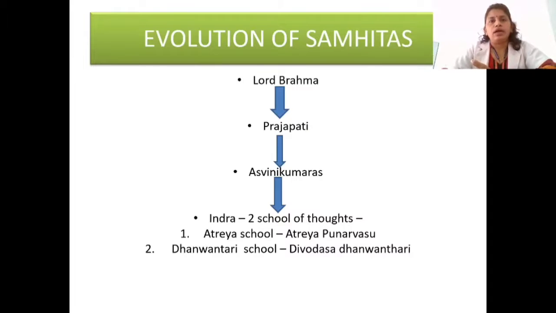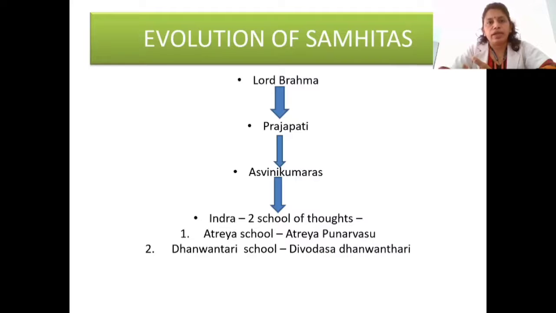From Lord Indra, two groups of disciples came, and accordingly two schools of thought arose. The first we call the Atreya school of Atreya Punarvasu, and the second is the Dhanvantari school of Divodasa Dhanvantari. Here I'll first tell about the Atreya school.